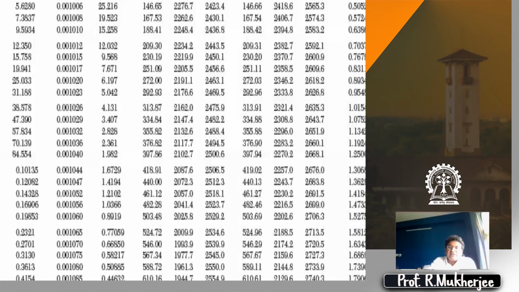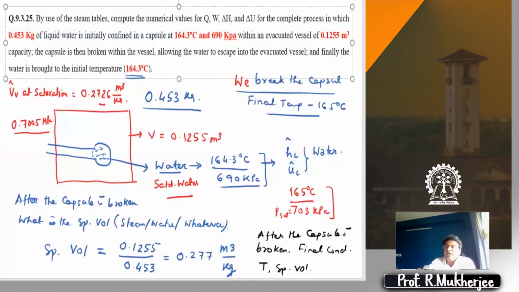In the earlier case, based on temperature and pressure, we found out the liquid we had inside the capsule was saturated liquid. Now, based on the combination of temperature and specific volume, what we find is that the vapor we have is saturated steam. Is it clear? So if it is saturated steam, again you can find out the H_v bar and U_v bar and all those values. Just simply subtract, that is the energy change, delta H and delta U. Is it clear to all?